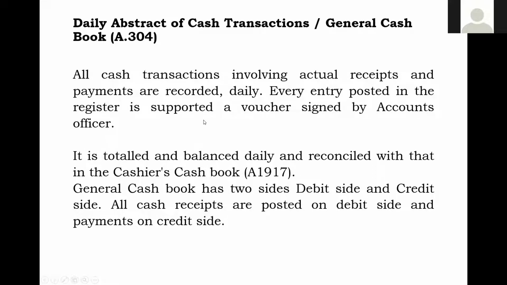Similarly, cash receipts either received in the cash office or in the station, that is through the station cash office, whatever we receive, then suppose a traffic check sheet is there, those traffic check sheet figures you will be entering on the debit side of the cash book. So please understand this.